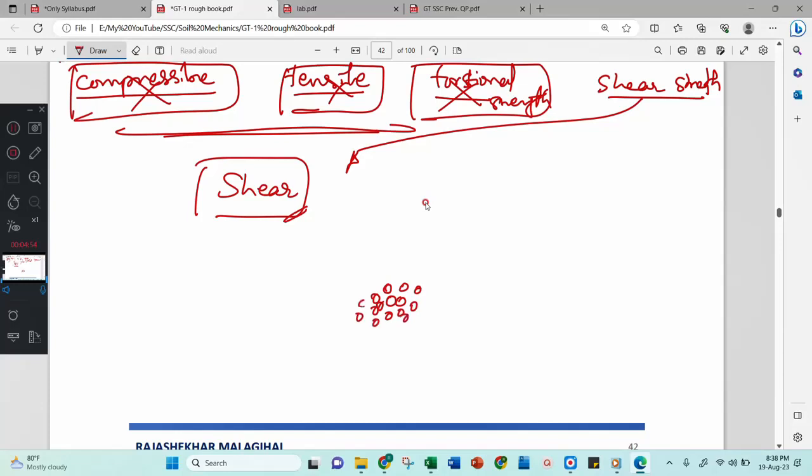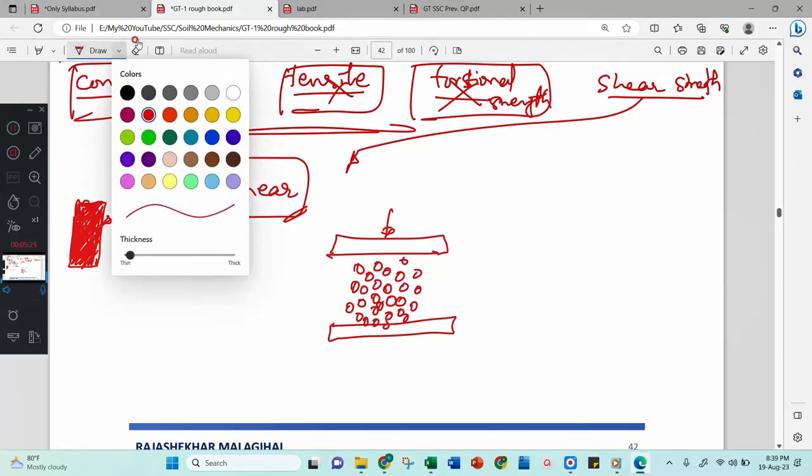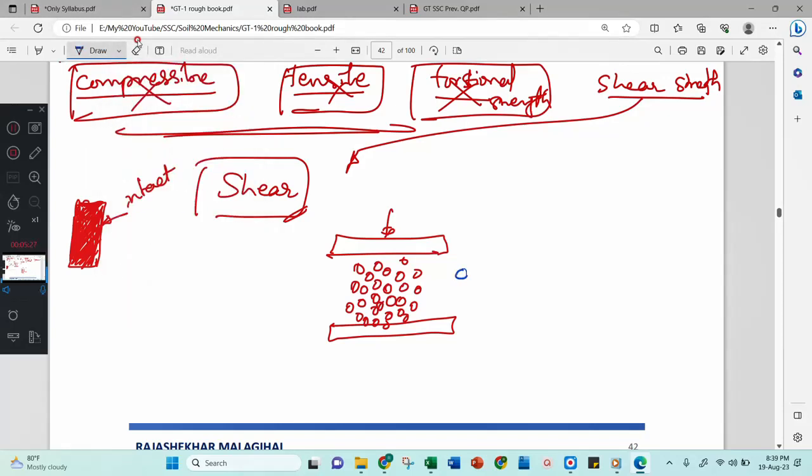Compact or intact material, I will give an example of steel. This steel rod is considered a compact or intact material. You will not find any voids within the material. Therefore, this is considered intact. But the soil is not an intact material, it is somewhat loose or otherwise granular material. When I apply some load on the soil, the soil will resist in terms of shear, because this particle will rub with this particle and it will create some rubbing action between the two particles.